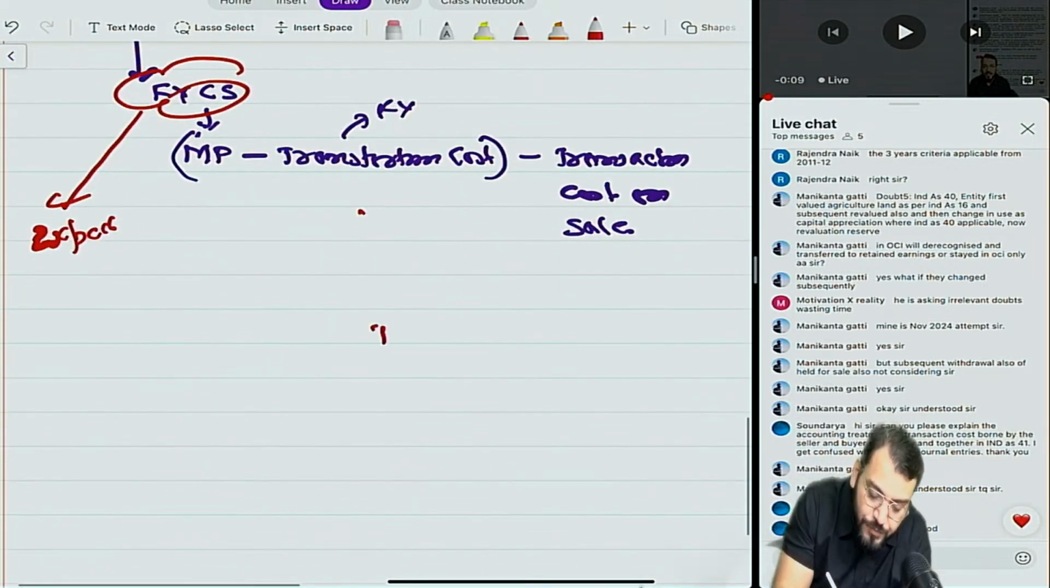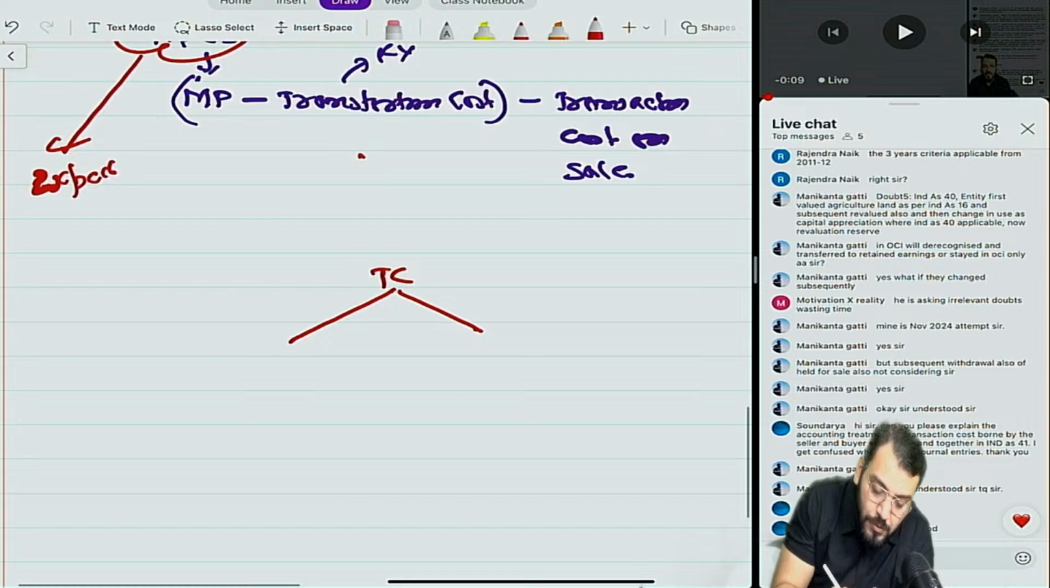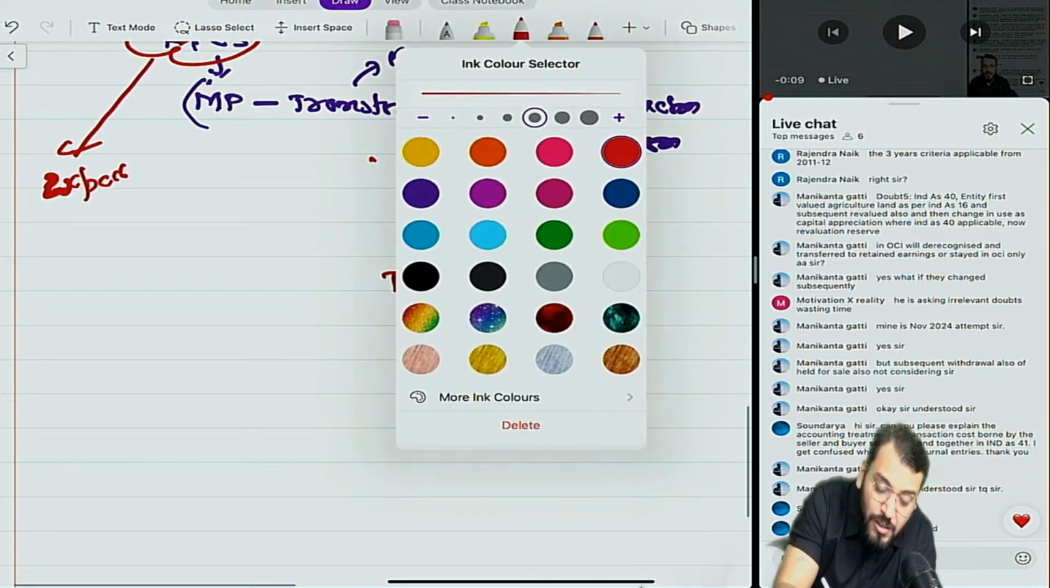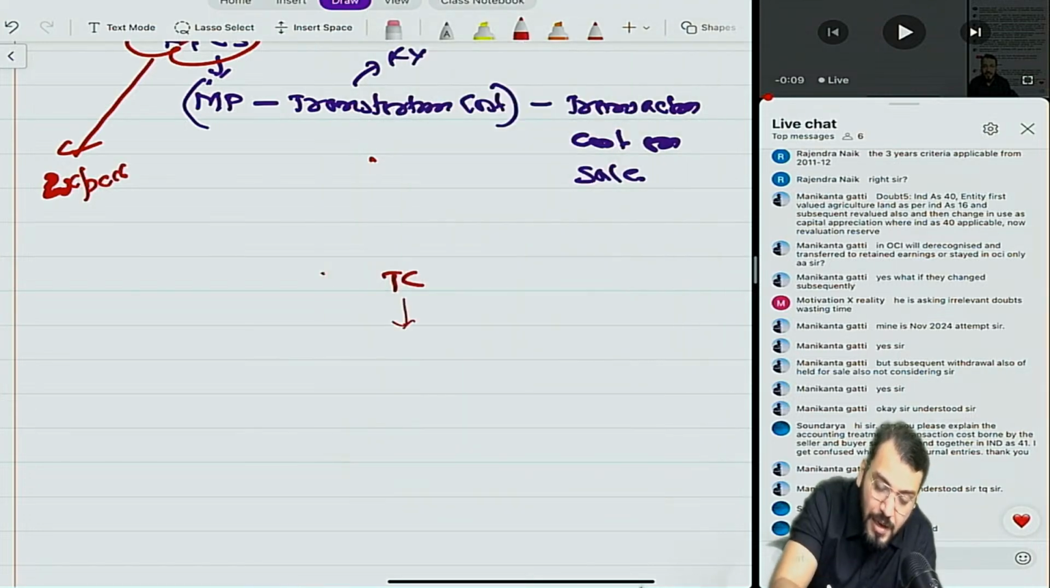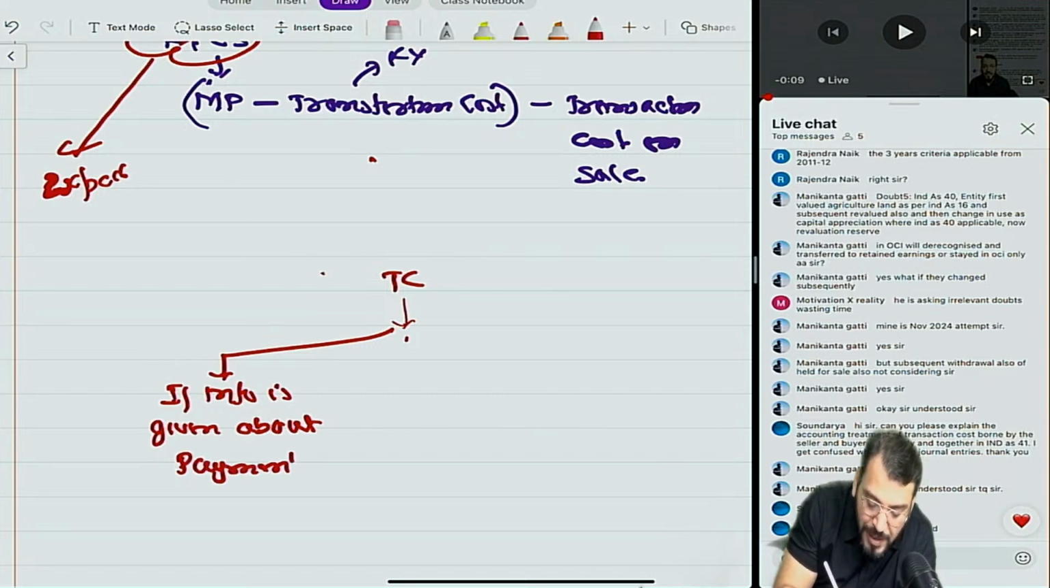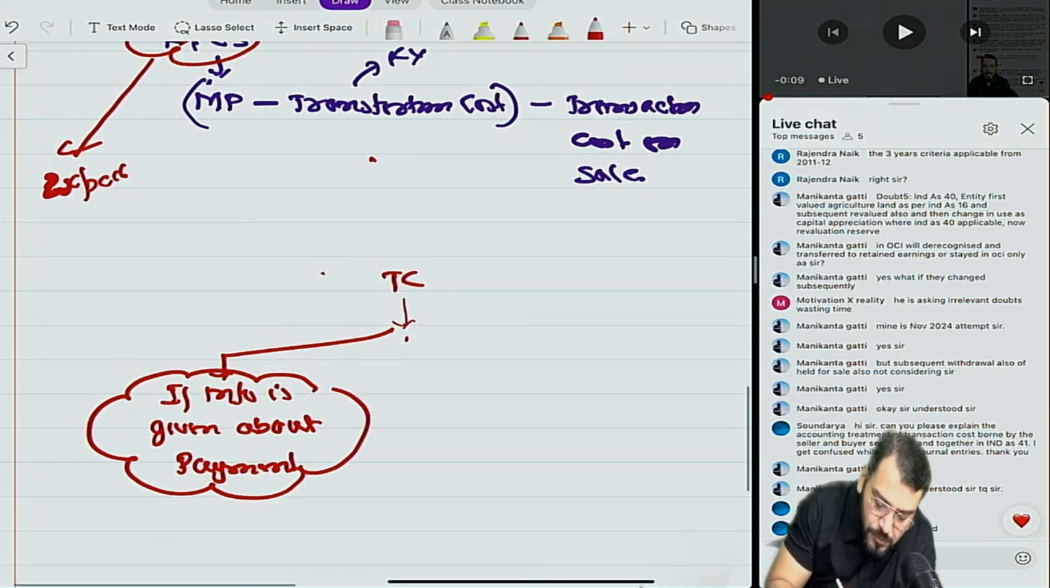So for transaction cost, if paid, just write down transaction cost. This is not transportation, transaction cost, I am saying. If information is given about payment, about who has paid it, then apply that information.